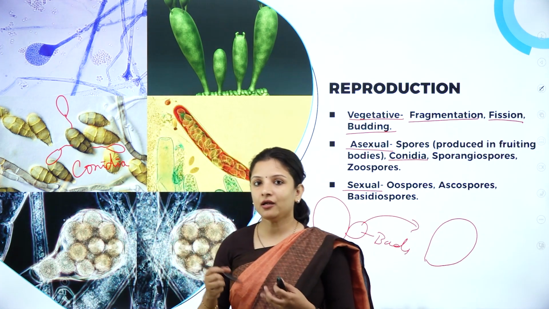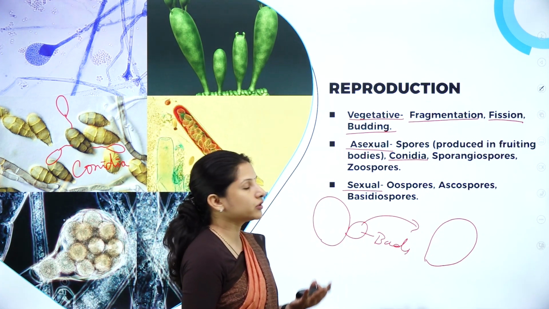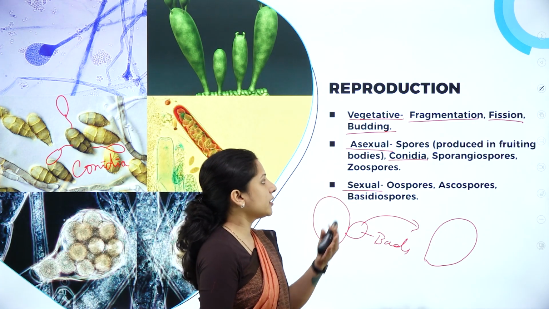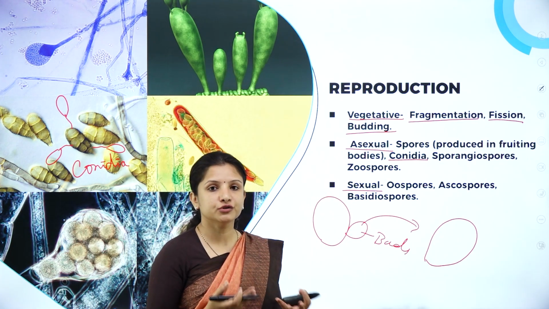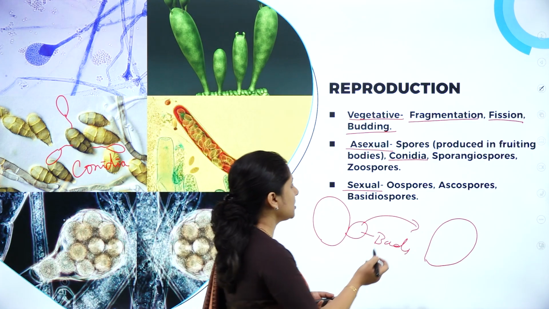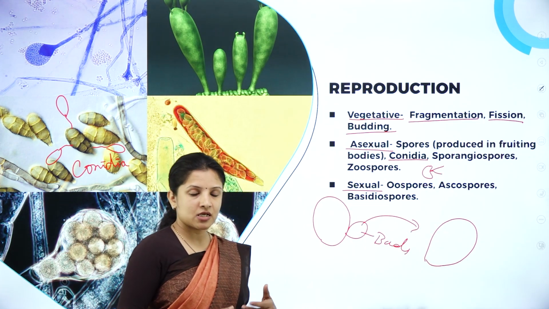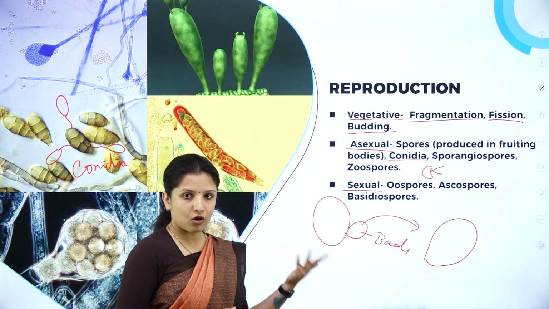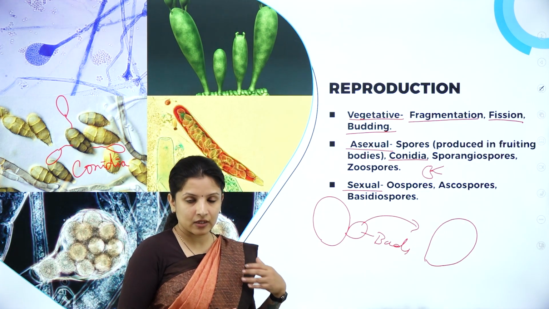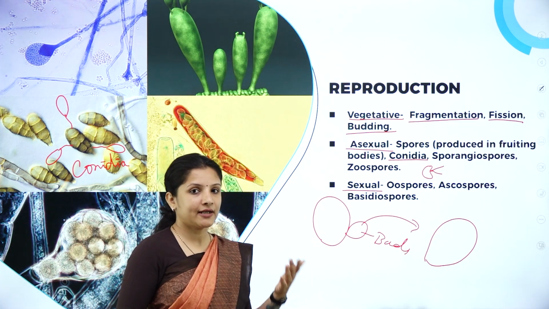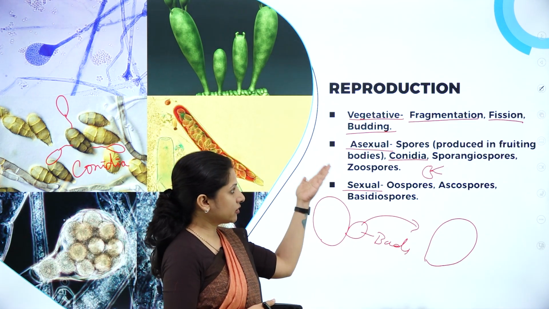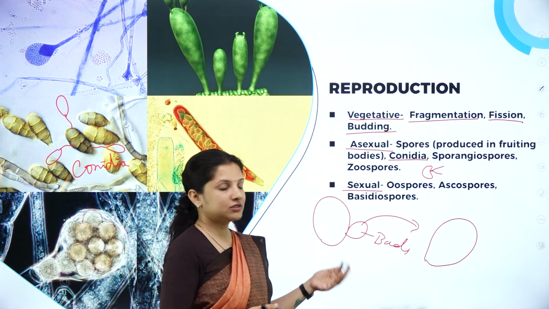So that is how they reproduce asexually, by conidia formation and also by producing sporangiospores or zoospores. Zoospores are nothing but motile spores which can germinate and develop into a new organism, like how a seed germinates and develops into a plant, right? In the same way, this asexual method of reproduction in fungi is also almost similar.